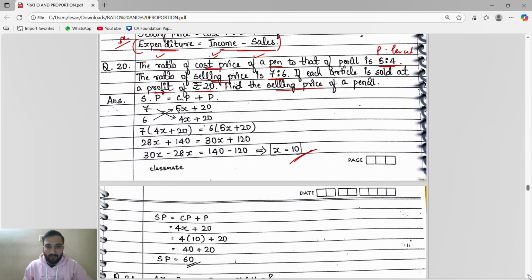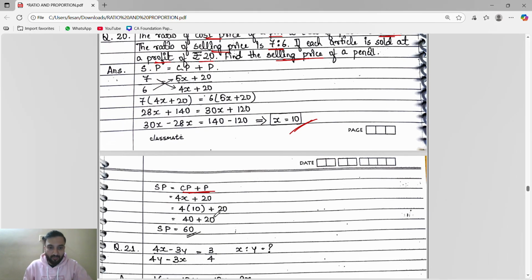If you get the x value as 10, you have to find the selling price. The selling price is what? Cost price plus profit. The cost price is what? Tell me, brother. Okay.